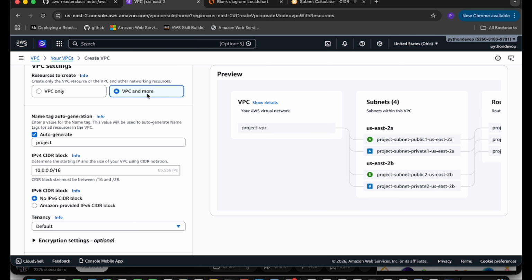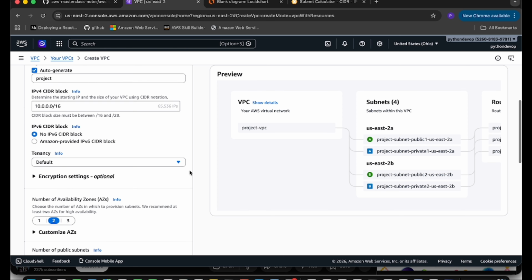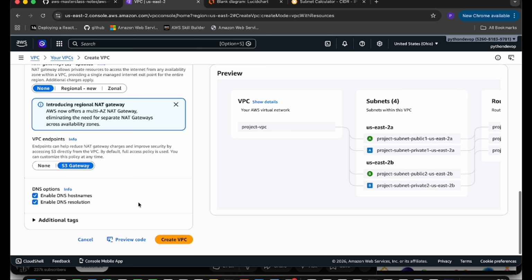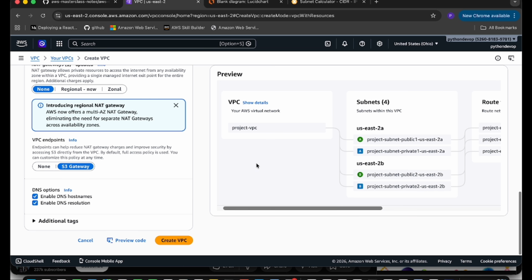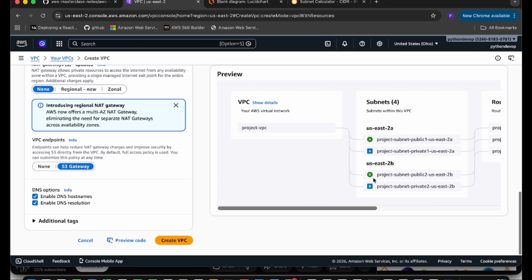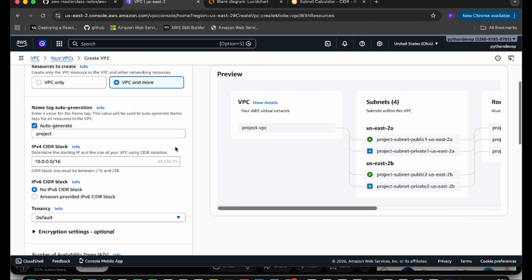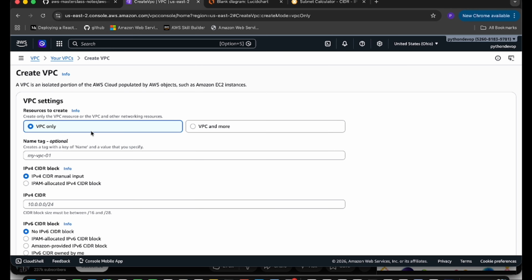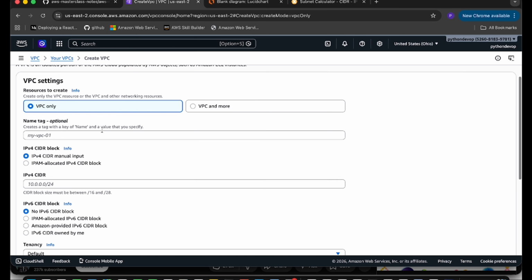So we have two options, VPC only and VPC and more. In one click you get everything at one time. We even get the VPC endpoint for S3, along with an internet gateway. I will explain it in an upcoming video. But now in this video we are creating just the VPC. So select VPC only.